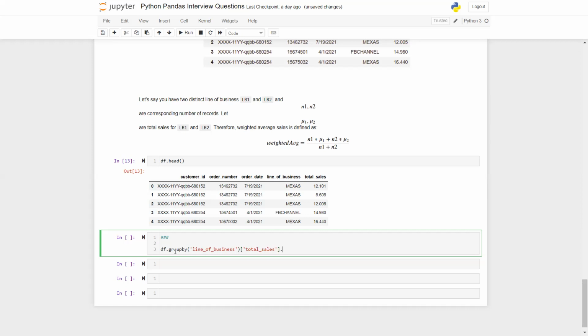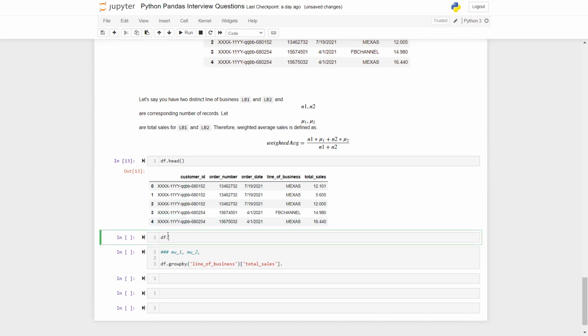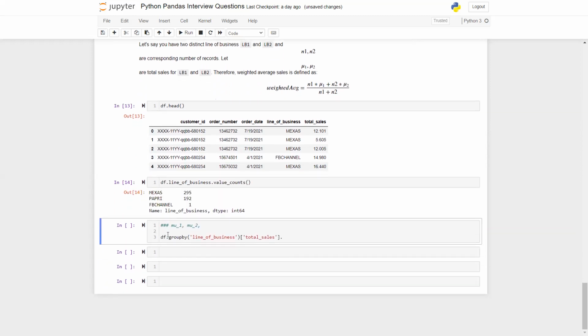And what aggregation? Right now, first I'm computing mu1, mu2. In fact, there are 4 columns. Let me first show you how many distinct lines of business we have. So there it goes, line of business dot value counts. That should give you, okay, yes, we have 3 distinct of them. You look here, Metas has 295 occurrences in our data set. That's the highest, followed by Papri, which is 192. And if you see FB channel, there's a single occurrence, right?